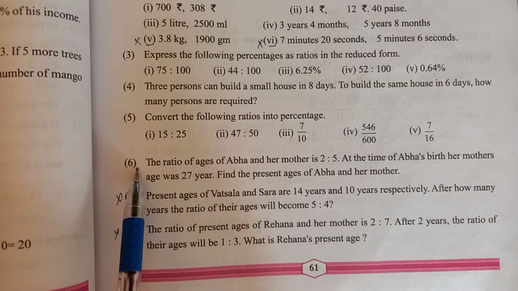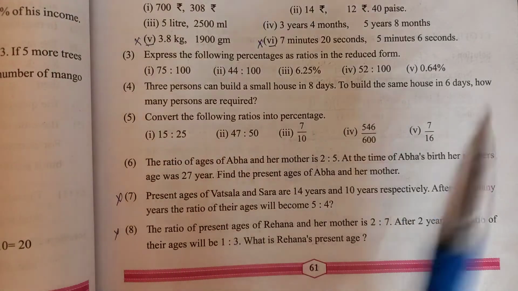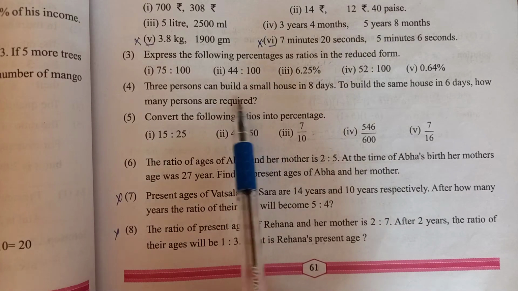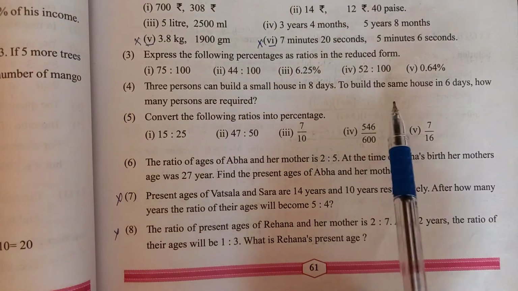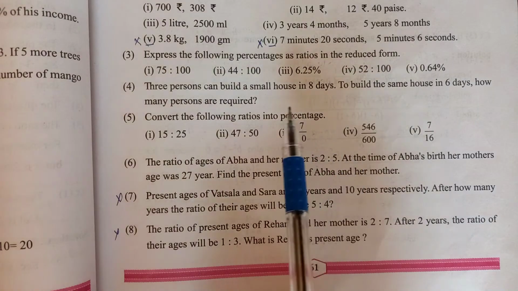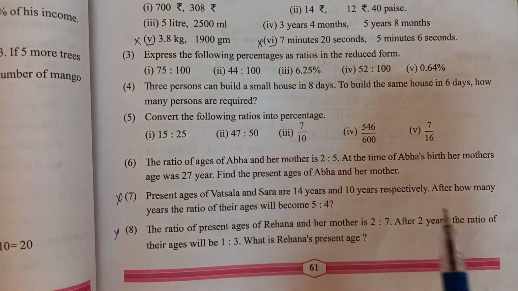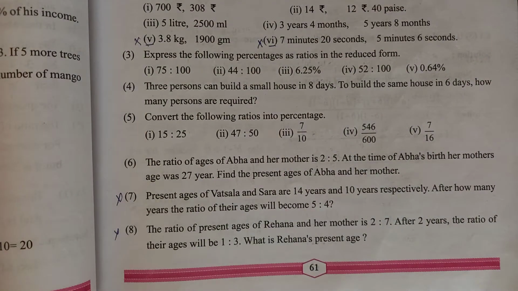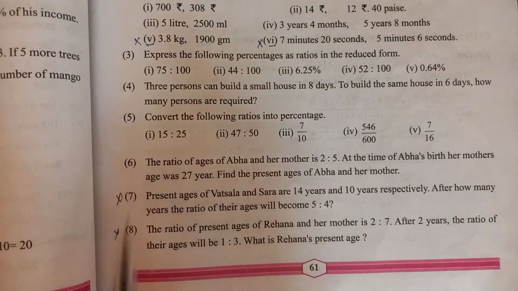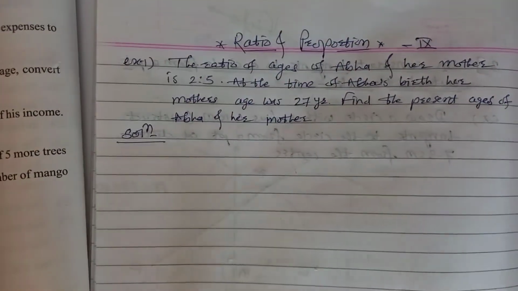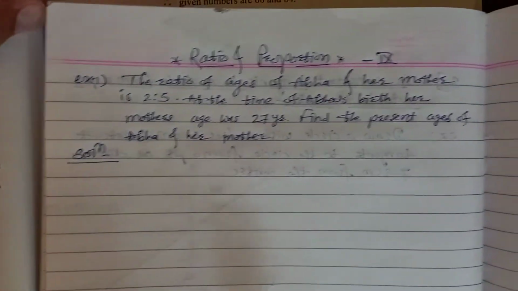So from these, 4 and 6, I will solve the sixth one; the fourth one you have to solve. Here the sixth one is based on inverse variation, meaning you take the multiplication of the first two quantities and then set it equal to the second quantity, as you know from variation. So I will solve this sixth one. This is somewhat different, so see carefully, this is the example.